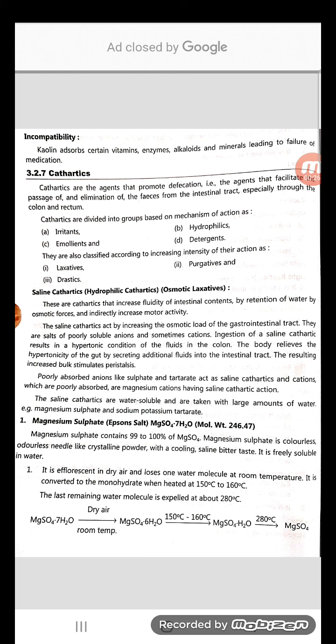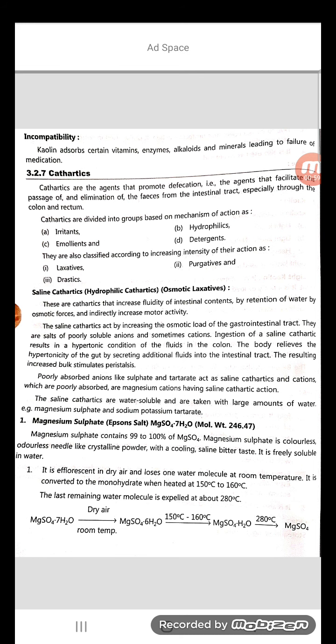In these saline cathartics, the important examples to which you have to give more concentration are sodium potassium tartrate and also magnesium sulfate. The saline cathartics involve mainly the laxatives, purgatives, and also the cathartics. In general, you may know laxatives and also purgatives.